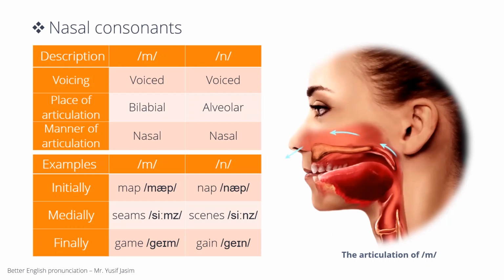Now pay attention to the figure and notice how these sounds are articulated. Let's practice some examples. M and n initially: map, nap. M and n medially: seems, scenes. M and n finally: game, gain.